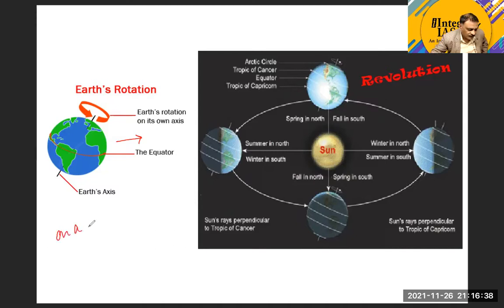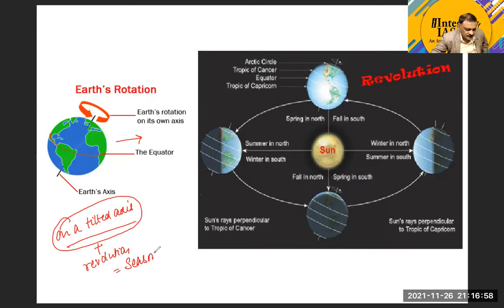As a result of this tilt of the axis of the earth plus the revolution of the earth, we have a phenomenon called seasons. Always remember, seasons are not only an outcome of the revolution of the earth. It includes the revolution of the earth on a tilted axis.